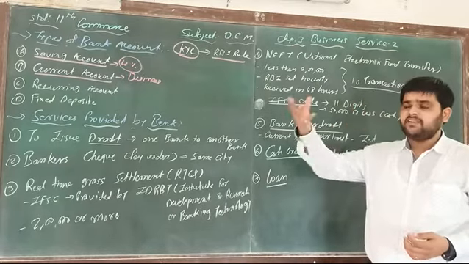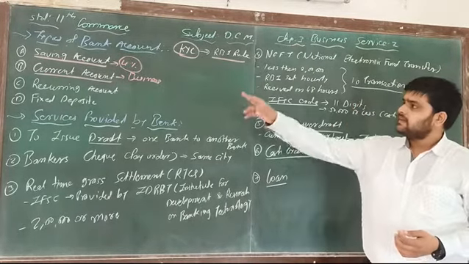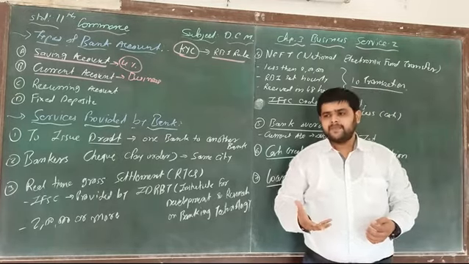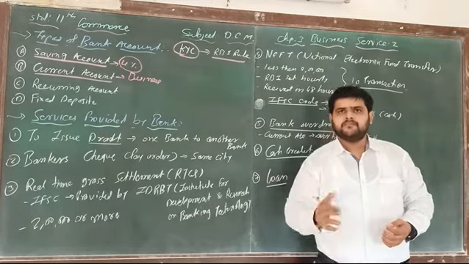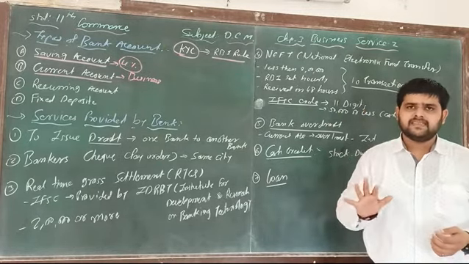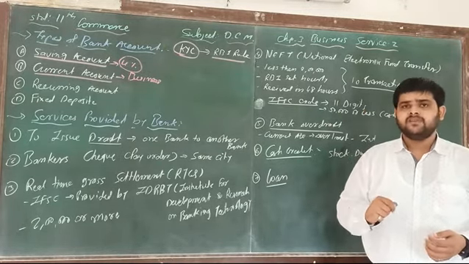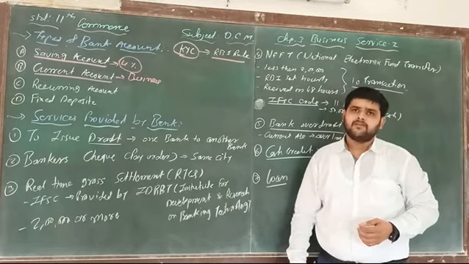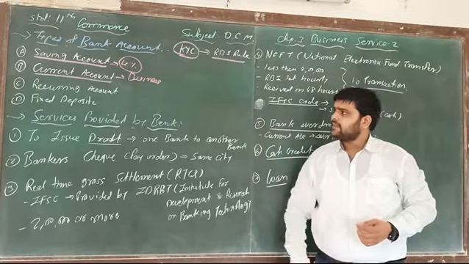But here, for the removal of these limitations, there is the current account. It means that if you are opening a current account, you can do any number of transactions per day, per week, or per month. There are no limitations because it's a current account. Normally, businessmen can open these types of account. So here, number 2, that is current account.